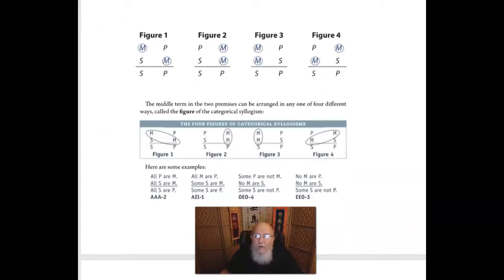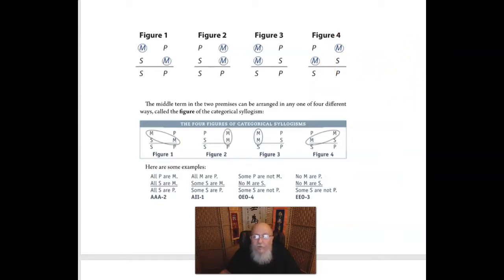Now if we think about the possible combinations of middle terms we could have, we'll end up with four possible situations. We'll have a figure 1 where the middle term comes first in the major premise, while in the minor premise it comes second. We could have a figure where the middle term comes in the predicate position in both propositions. We could have a possibility that the middle term comes in the subject position in both propositions. And then we could have the possibility that the middle term is the predicate term in the major premise, and the subject term in the minor premise.